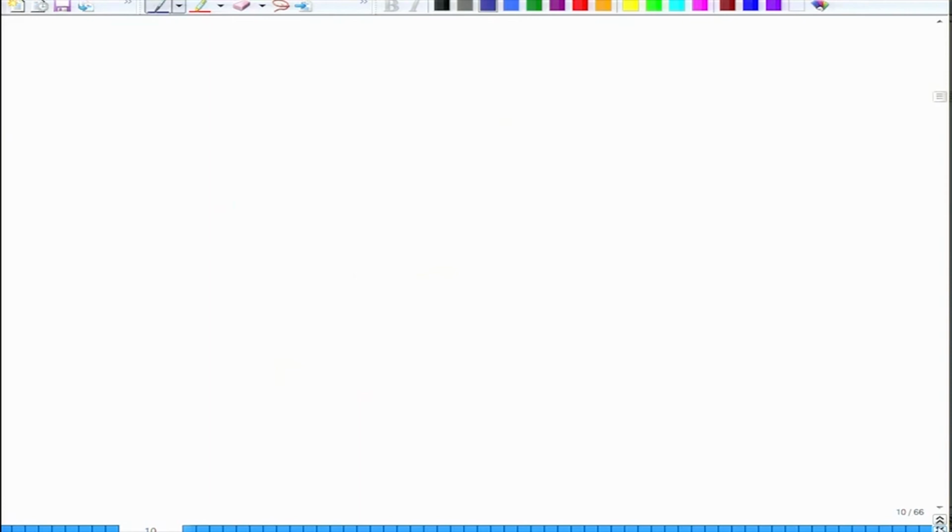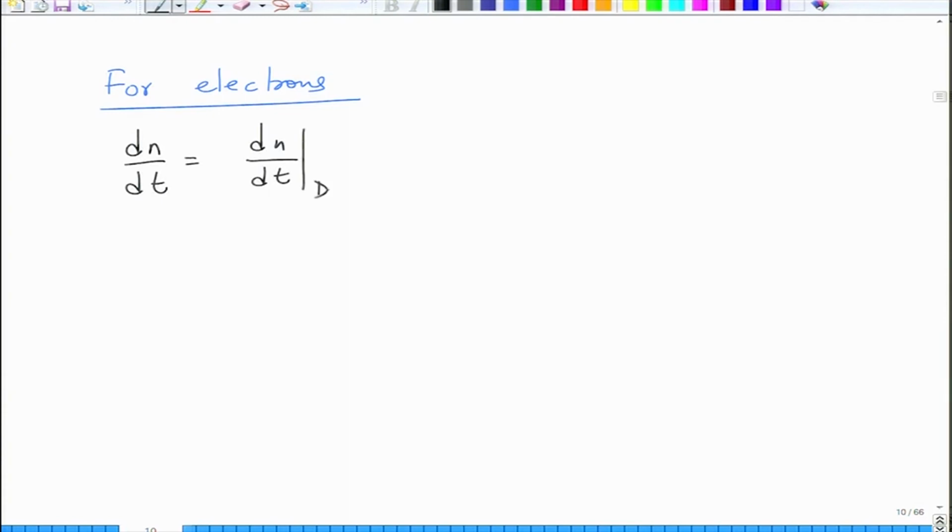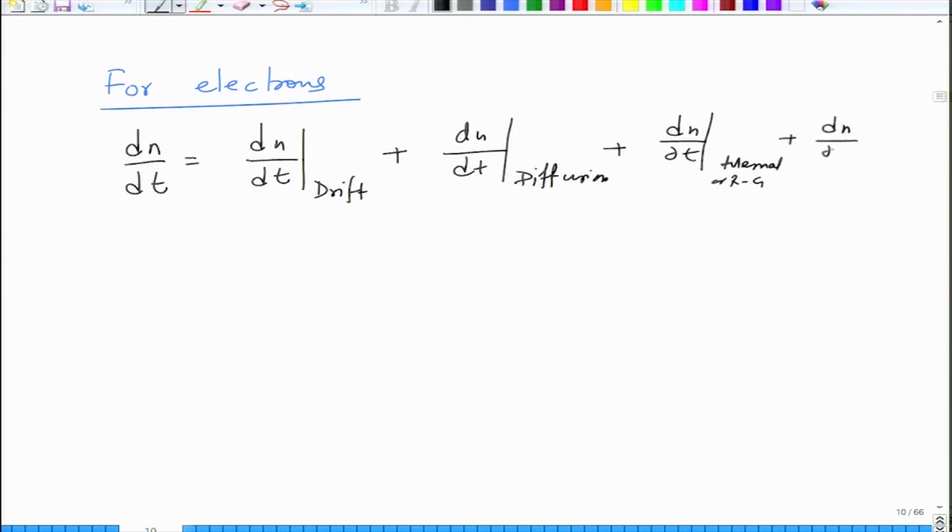We write for electrons the continuity equation as dN by dt is equal to dN by dt drift plus dN by dt diffusion plus dN by dt thermal, Rg, plus dN by dt due to any other process.